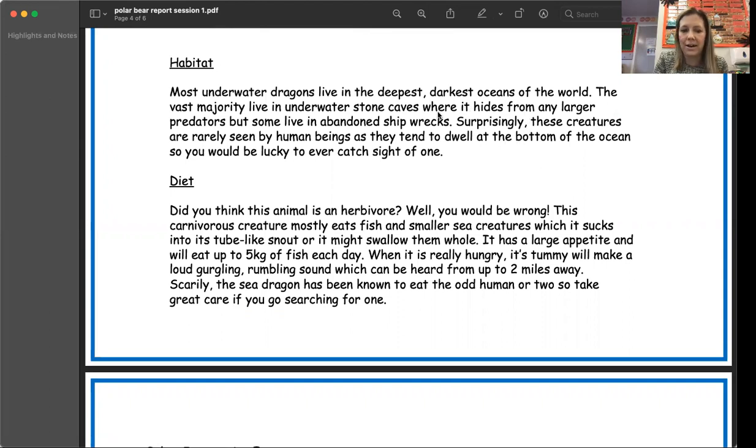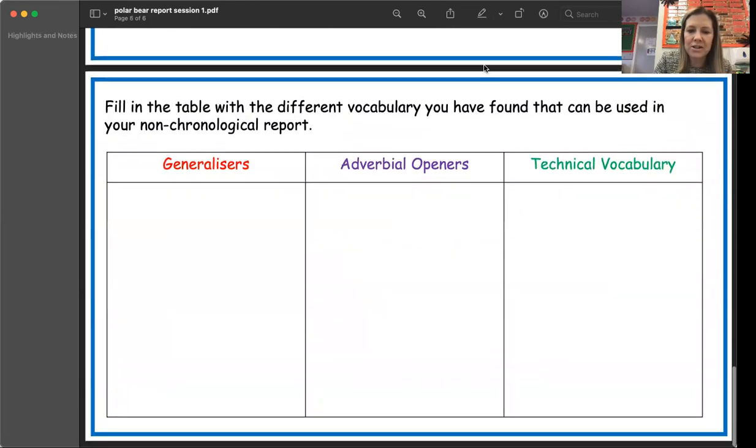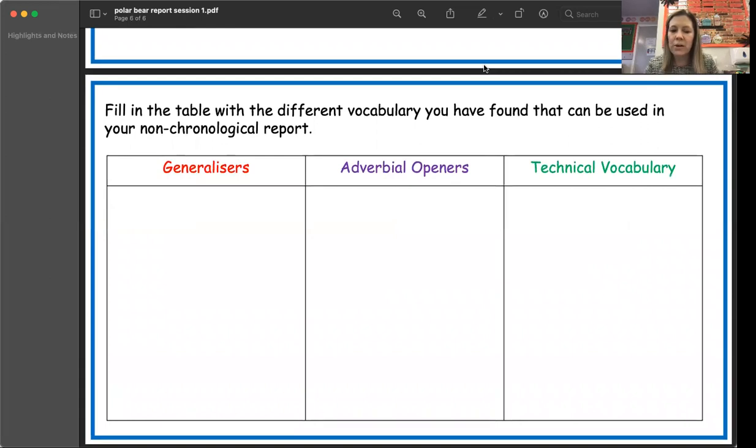So what I'm going to do, children, is ask you if you can go through the whole of my underwater dragon report, and I want you to circle or highlight all of the generalizers and adverbial openers that you can find in the report, okay? Then you're going to write them down in this table because we're going to collect all this vocabulary so that we can use them when we write our report later on in the week.